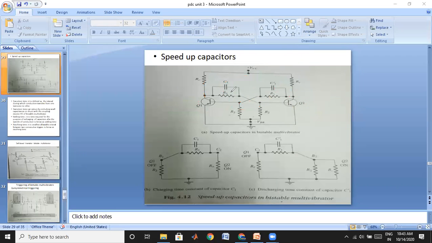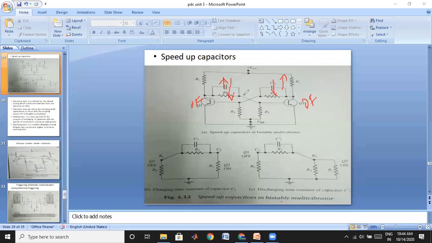I think you have understood the point. For the off transistor, the capacitor will have more charge, and this one will have less charge. When you apply a triggering pulse, the circuit moves to the other state, which means the charge in this capacitor has to be increased and the charge in this capacitor has to be decreased. This interchange of charge may be called recharging. This capacitor has to be recharged, and this one has to be discharged. For this process it may take some time.